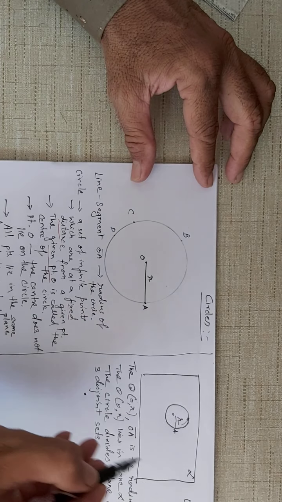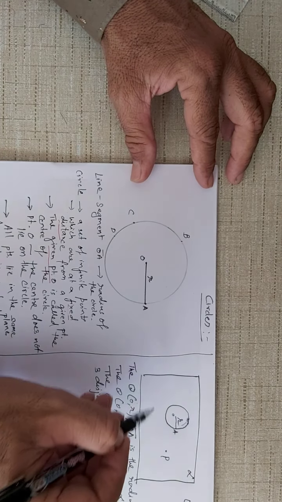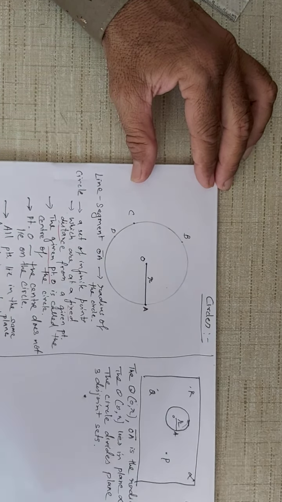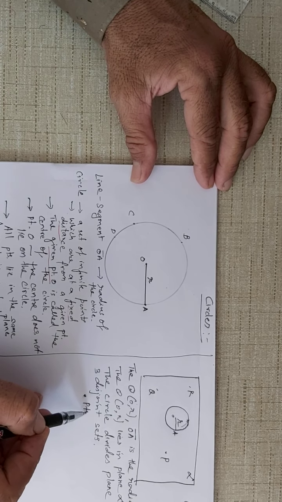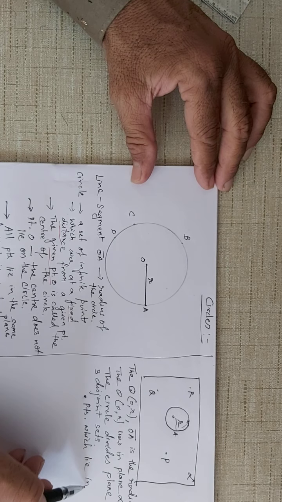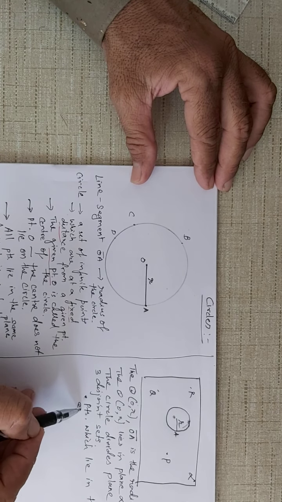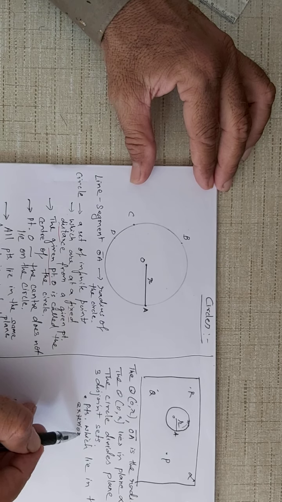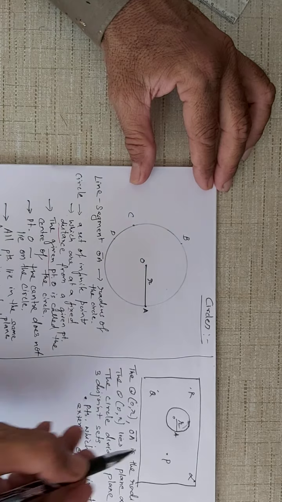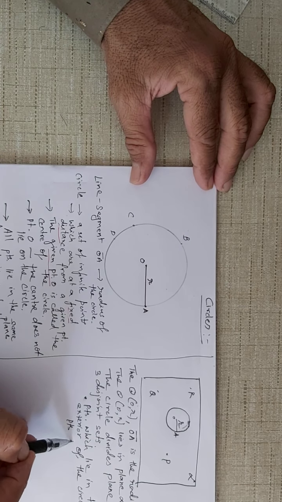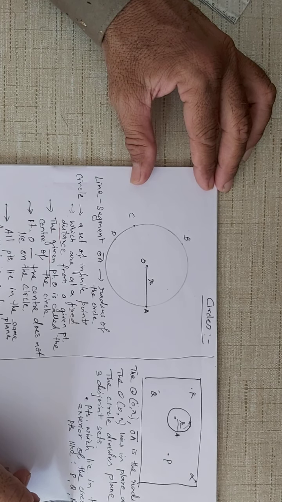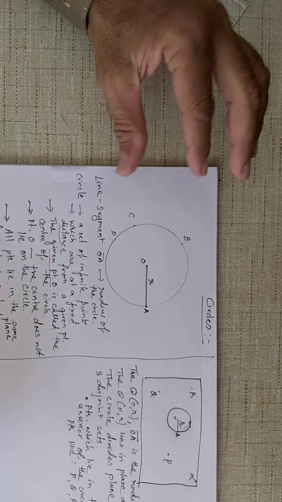Number one, the set of points which lie in the exterior of the circle. Now what are those points? In this case, points like P, Q, R. These are points which lie in the exterior of the circle.